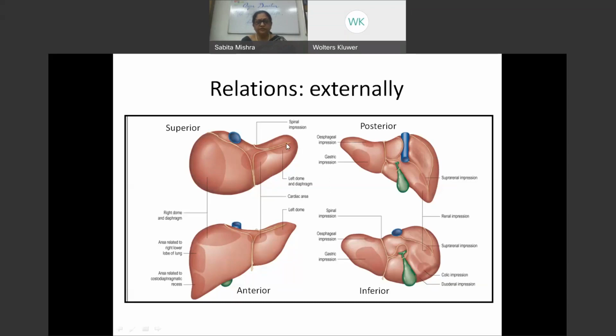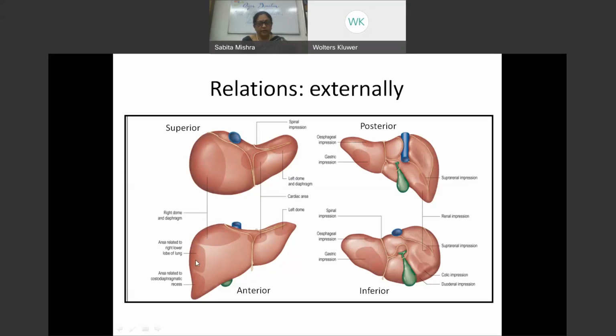Similarly, on the left side, the diaphragm is separating it from the left pleura, the pleural recess, and the left base of the lung. So the left base of the lung, the right base of the lung, and the heart are occupying the superior surface. And on the lateral surface, the anterior and the lateral surface is where we have the costal margins on the inferior border. But here we have the diaphragm separating it from the pleura and the lungs.